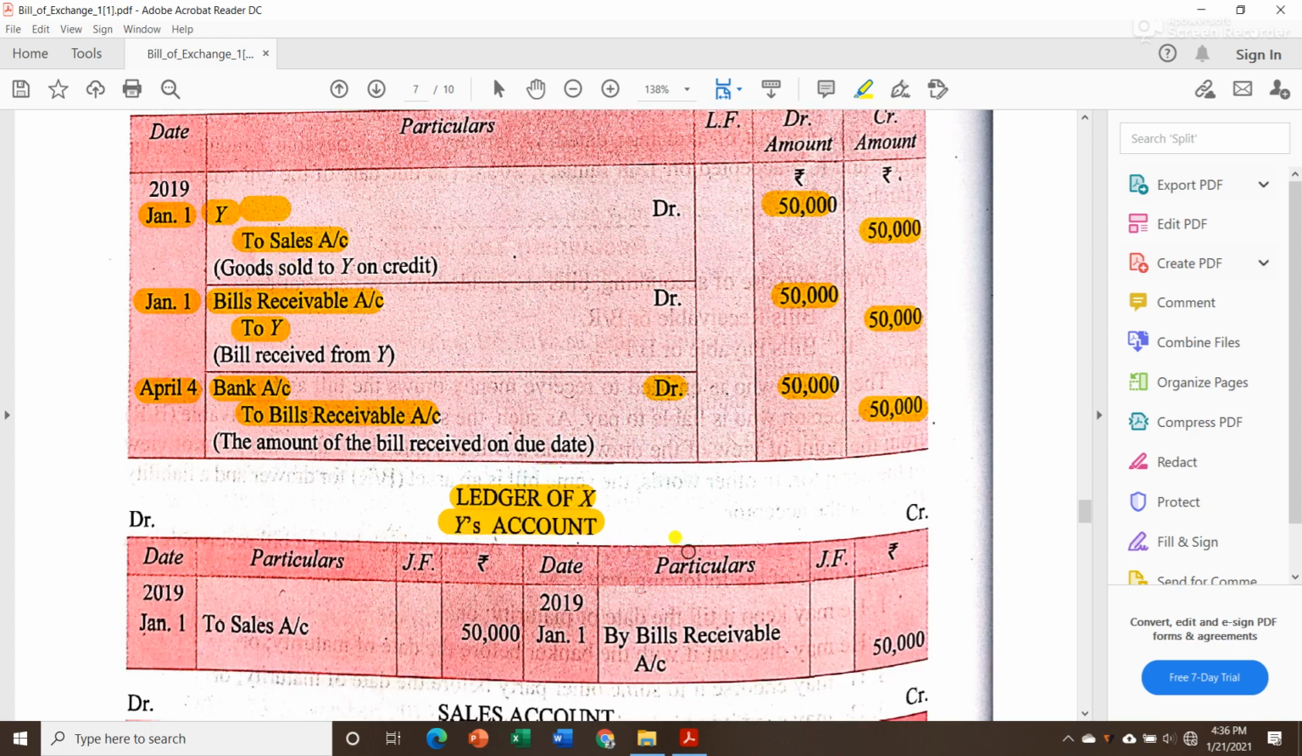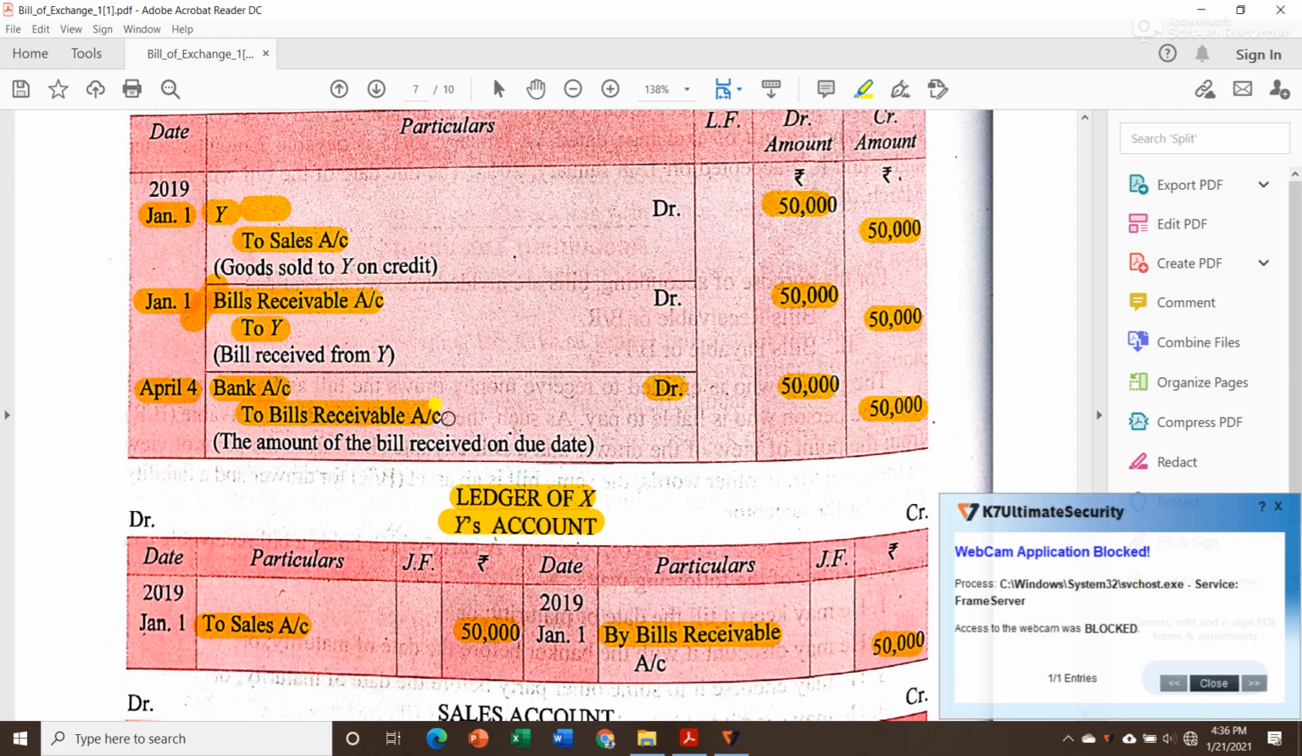Now for the first journal transaction, the first account is Y, so we will prepare Y's account, and there we will write to sales account, rupees 50,000. Now since this is Y's account, let us see if there are any other journal entries related to Y. Yes, the second one. Since Y is written on the credit side, we will put 'by' in front of this and write by bills receivable account 50,000. So we don't have any more Y related transactions, so this one is finished.